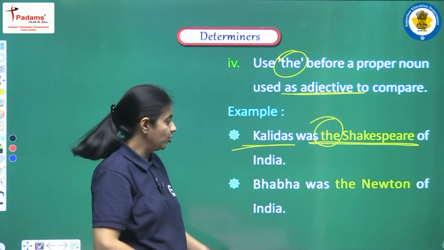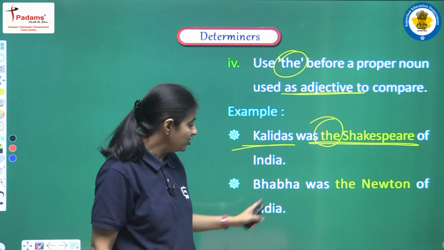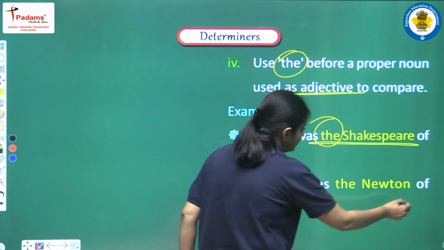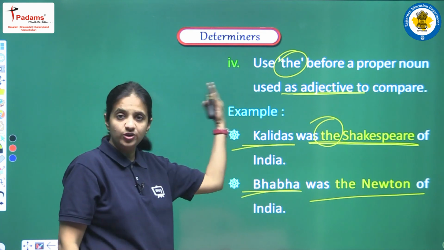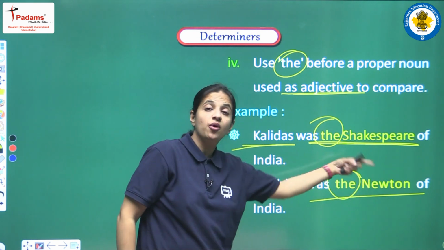The next example that we are having here is: Bhabha was the Newton of India. Again we are doing the comparison. We are having two personalities and we are saying that Bhabha was the Newton of India, and this is the reason we are having the article here before the proper noun also.